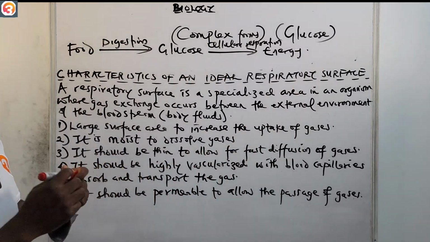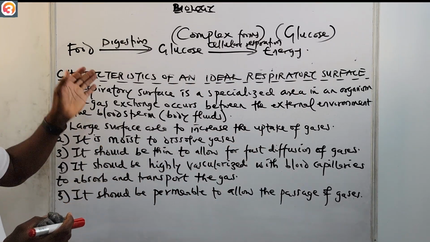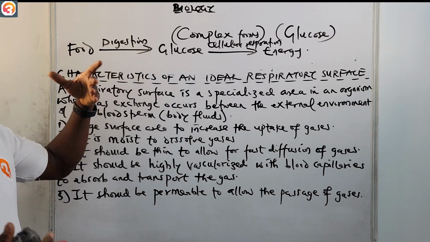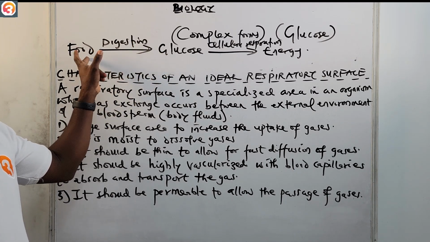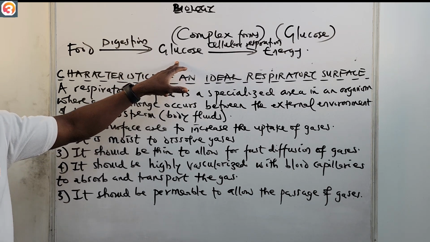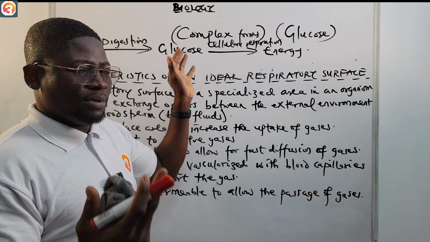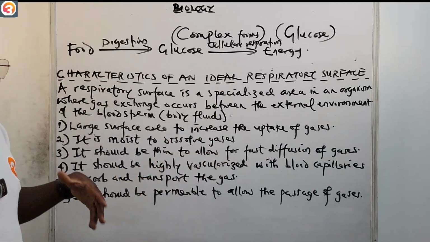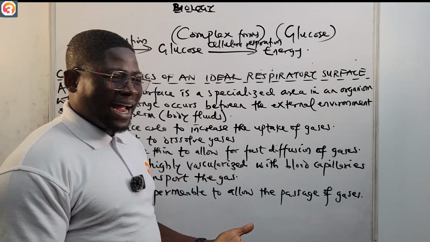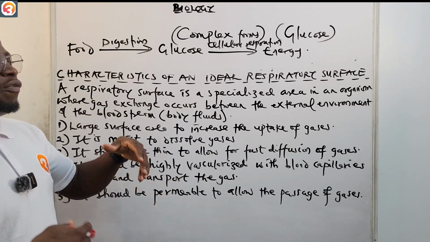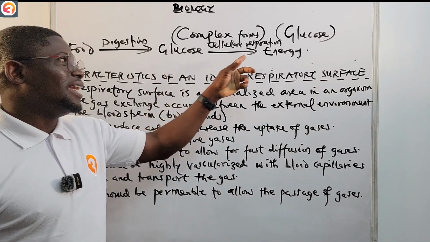So this is a simple flow chart. We're taking food rich in carbohydrate. The digestive system works on it through the process of digestion. The carbohydrate is broken down into a simple soluble form, like glucose. Through the process of cellular respiration, glucose is broken down to release energy. That means we can also define respiration, or cellular respiration, as the breakdown of glucose to release energy.